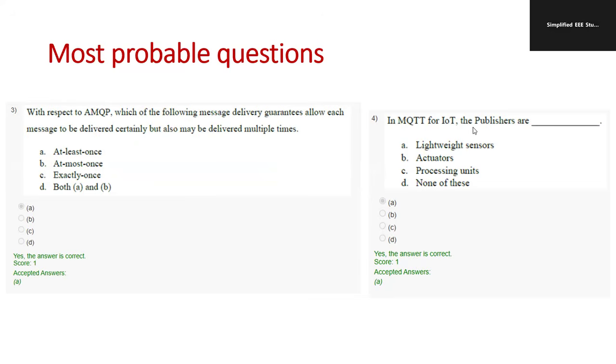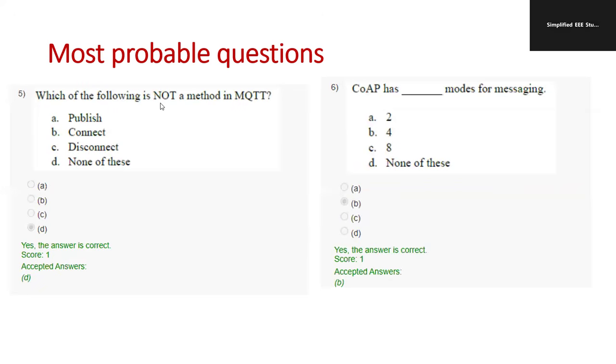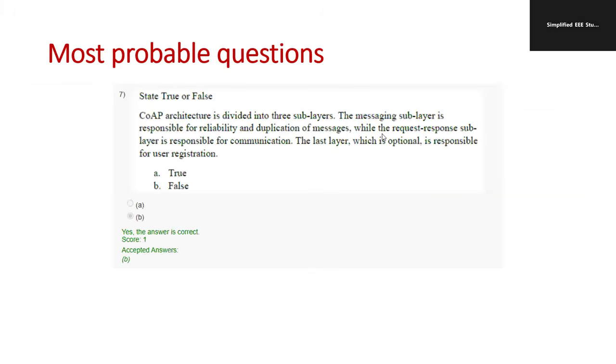In MQTT for IoT, the publishers are lightweight sensors. Option A is the right answer. Which of the following is not a method of MQTT? Publish, connect, and disconnect are methods, so please ignore those. I can go for option D. CoAP has dash modes of messaging. It has 4 modes of messaging. Kindly select option B, that is 4.